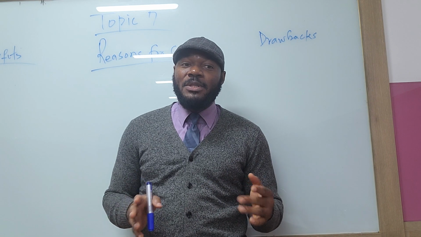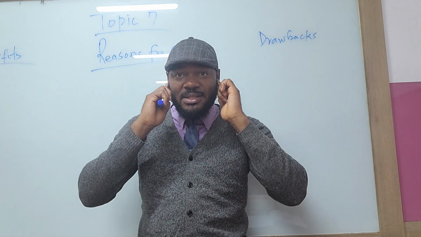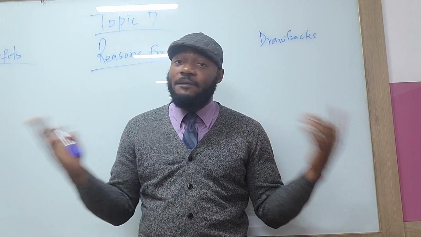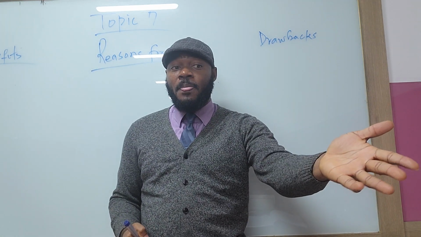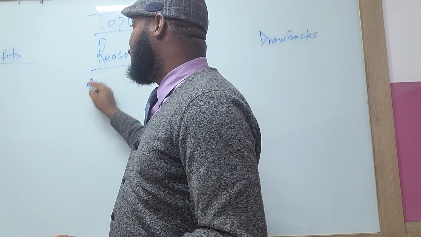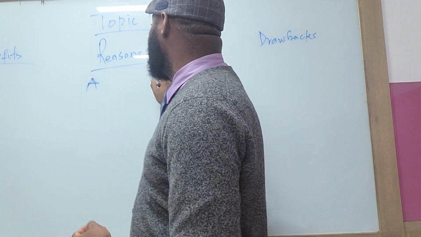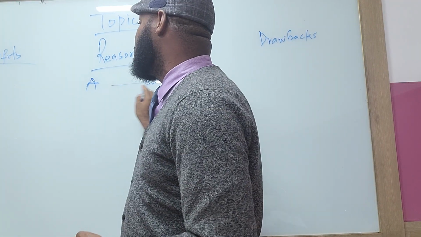So if I walk in the midst of two friends fighting, I have to listen to the reasons for the fight. I have to hear A's part of the story, and I have to hear B's part of the story.